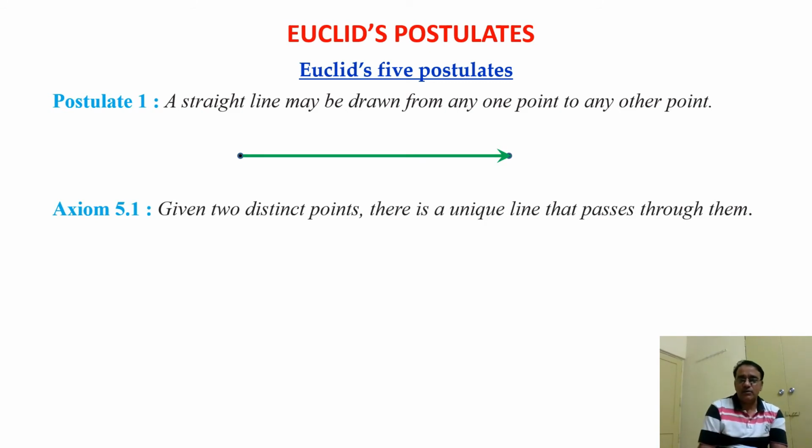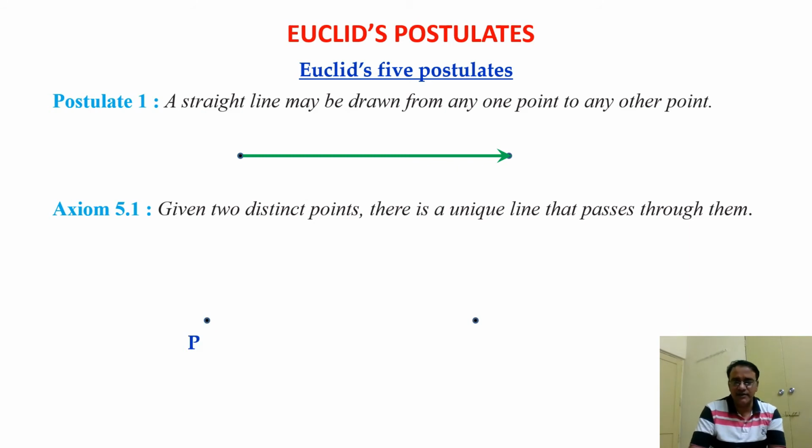Based on this postulate 1, one axiom has been defined that given 2 distinct points, there is a unique line that passes through them. Okay? If 2 points are there, only one and only one line can pass through those 2 points. So let us see.